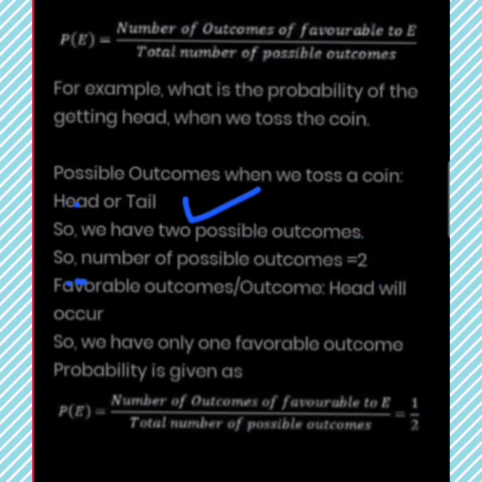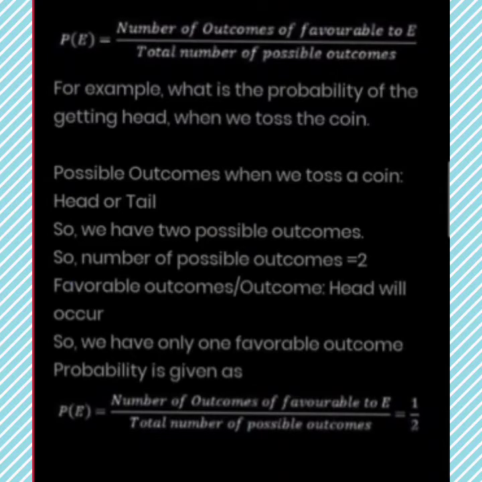The favorable outcome is that head will occur. Suppose we want the head as a result. In such a case, only one option is there out of two. The favorable outcome for the probability of coming head must be one only, and the total number of possible outcomes is two. So the probability of such an event will be 1/2. My dear student, this is quite the easiest example given here for our understanding.